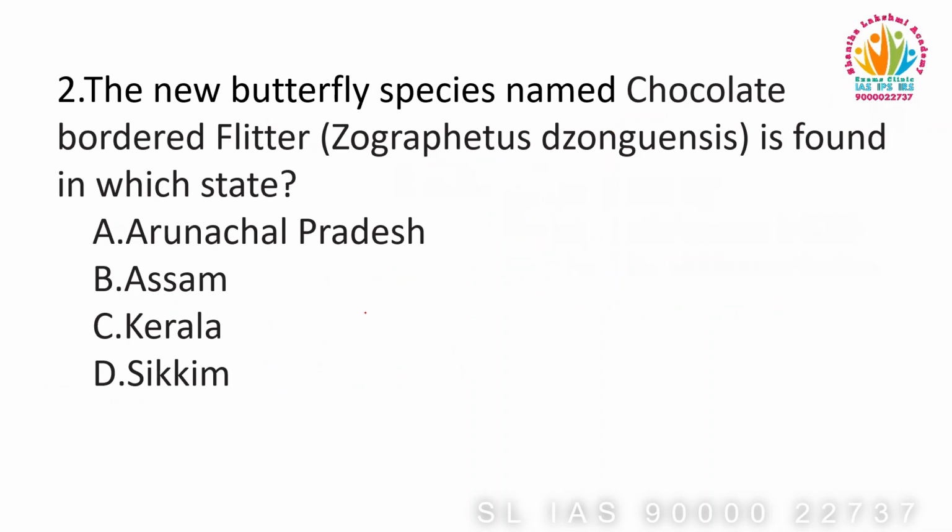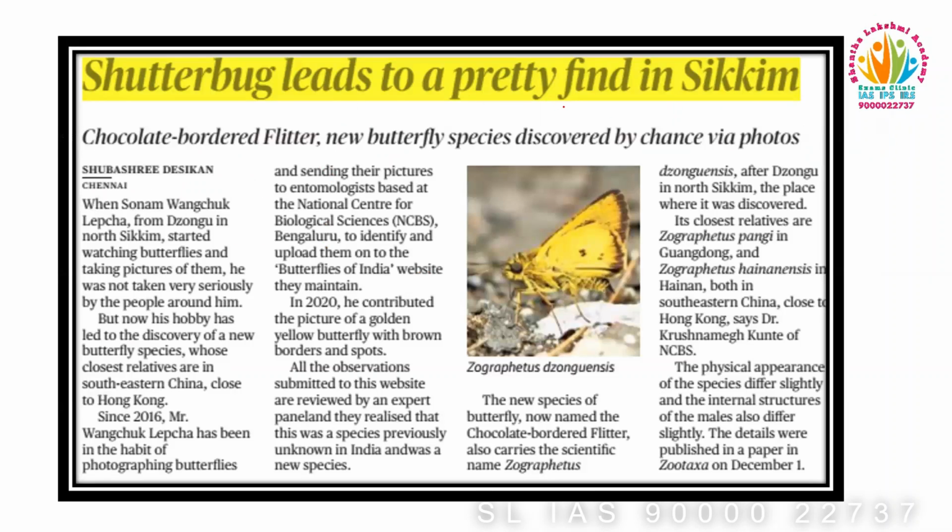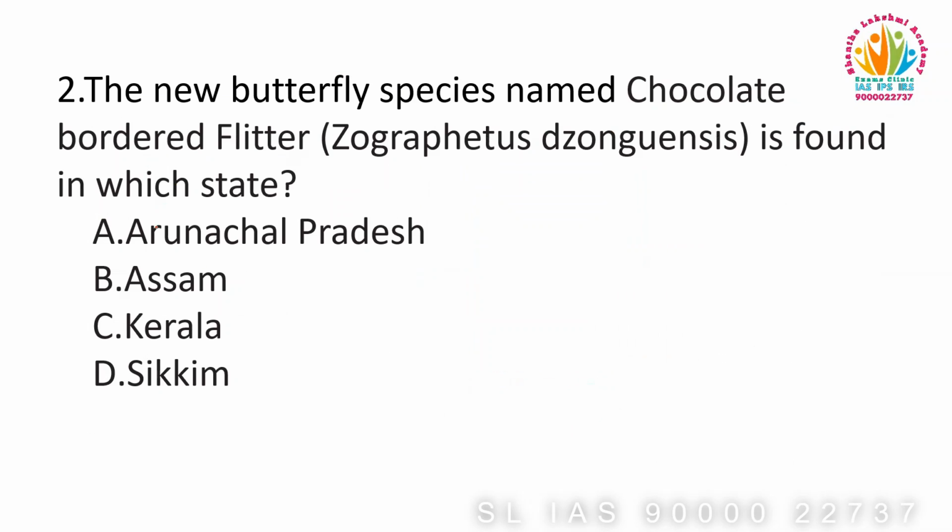Next question. The new butterfly species named chocolate bordered flitter, its scientific name is Zographetus zongensis. It is found in which state? As we already discussed, if any new species or new tiger reserve or any national park or wildlife sanctuary comes in the news, then we must make a note of that and revise periodically. Recently the chocolate bordered flitter was found in the Sikkim state of India. Its scientific name is Zographetus zongensis, and here the answer is Sikkim.